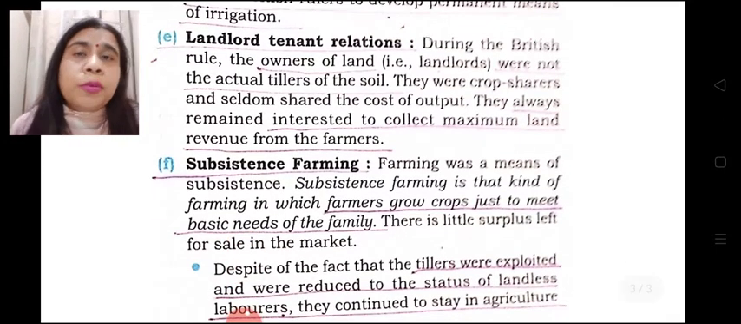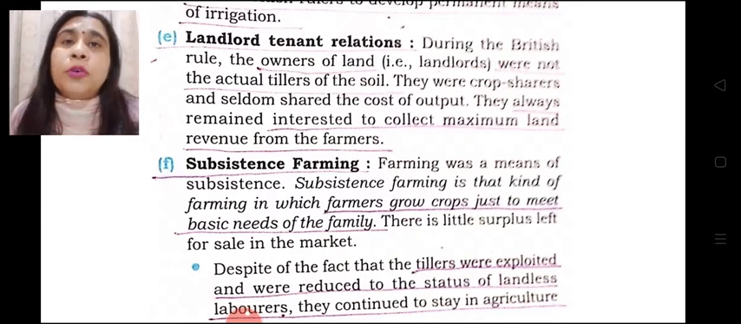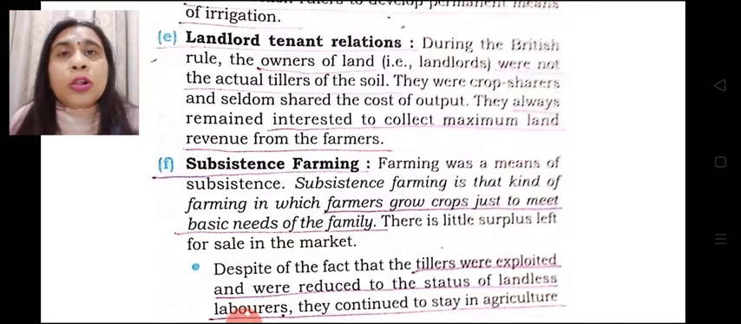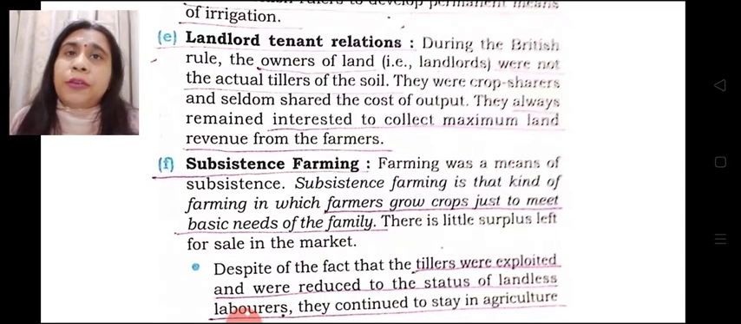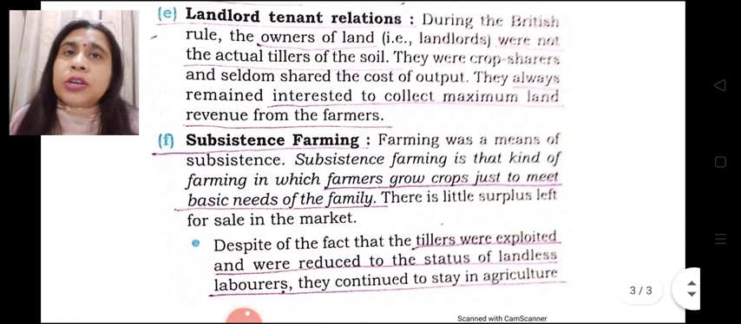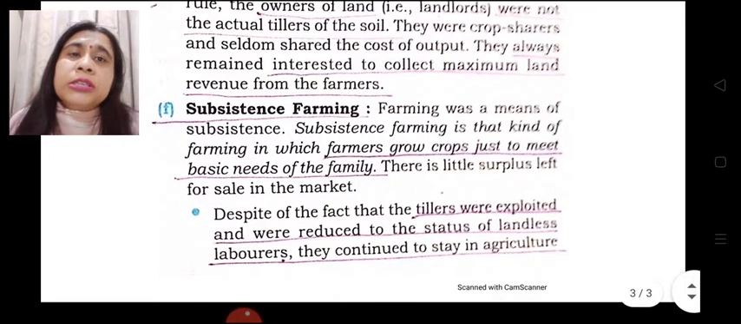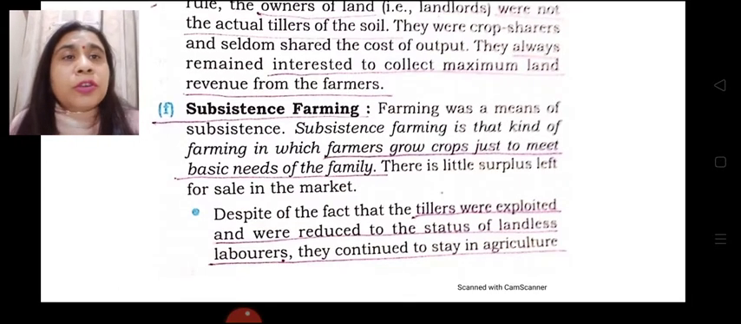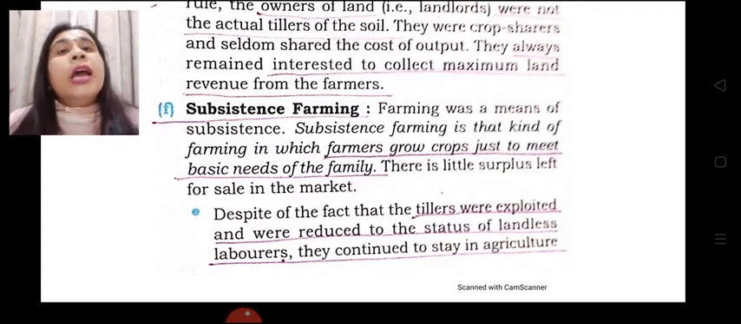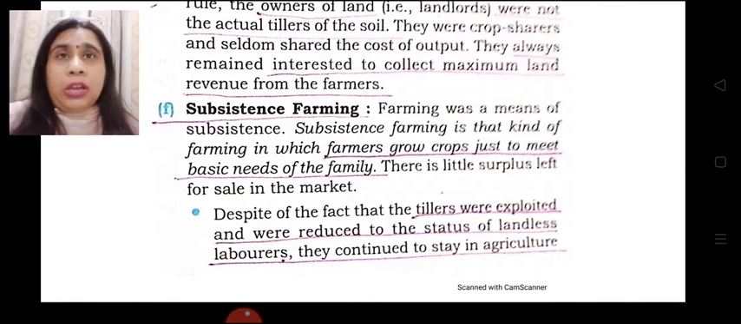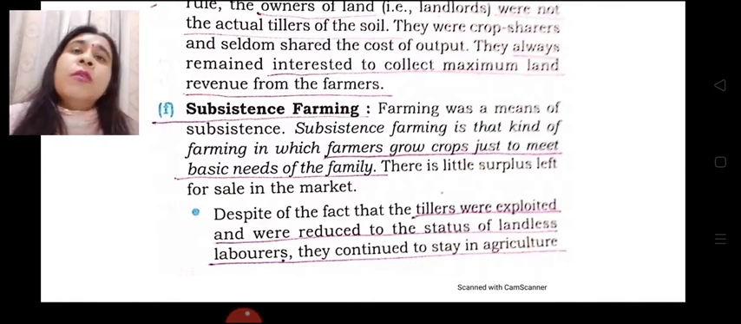Subsistence farming, as I told you beforehand, meant that farming of food crops was very less, and that was only done for subsistence. That is, all those farmers who cultivated food grains cultivated only for the purpose of their family, not for selling in the market. For selling in the market, they had to cultivate cash crops and not food crops. This is called subsistence farming. So despite the fact that the actual cultivators were exploited and reduced to the status of landless laborers, they continued to stay in agriculture, and the condition of agriculture was deplorable.